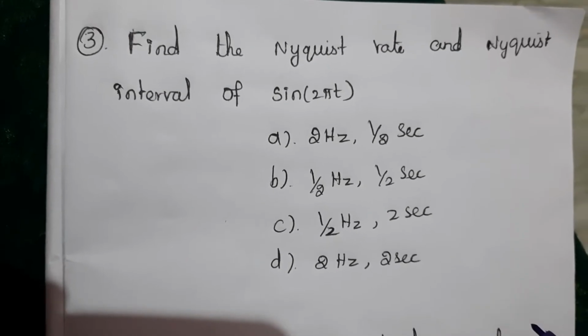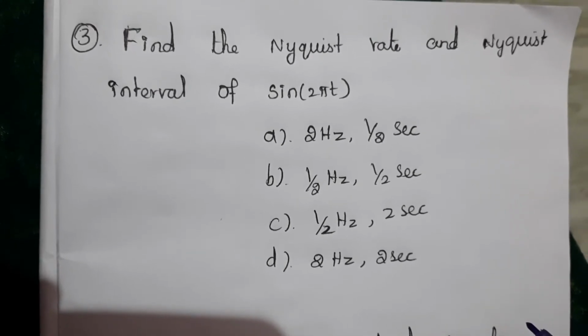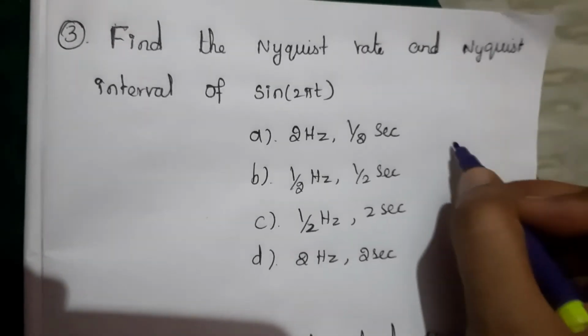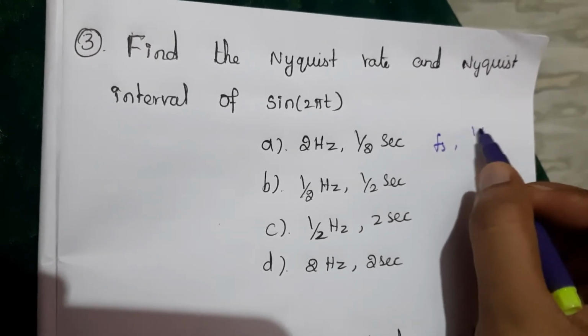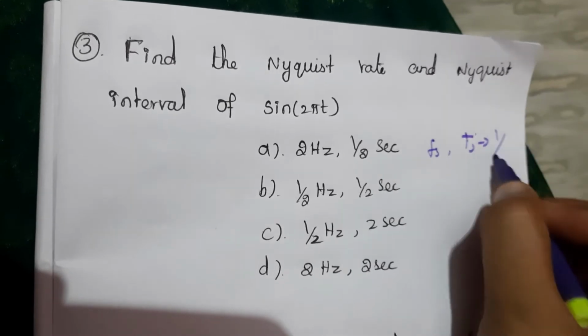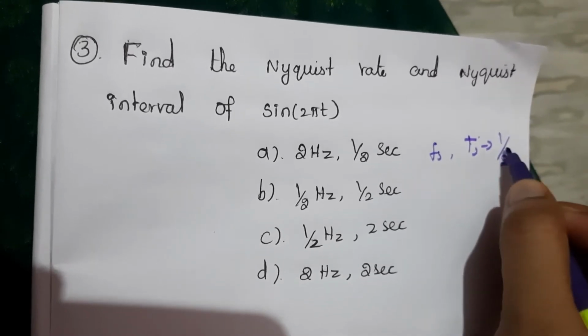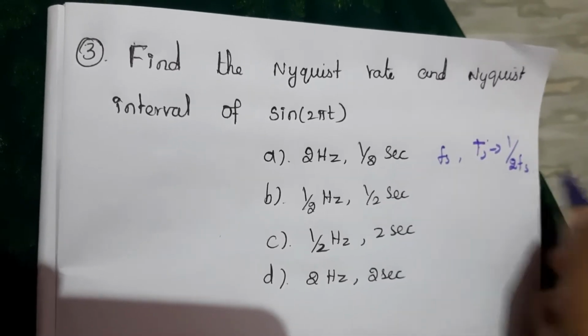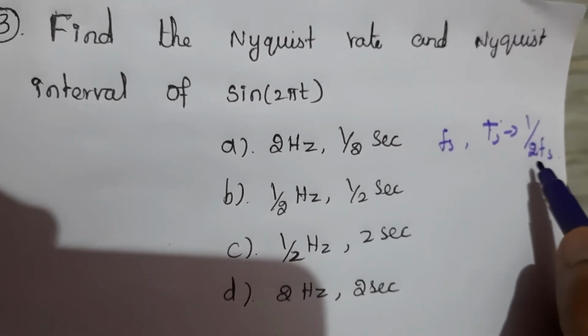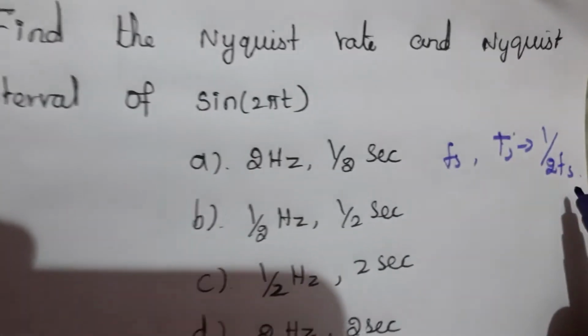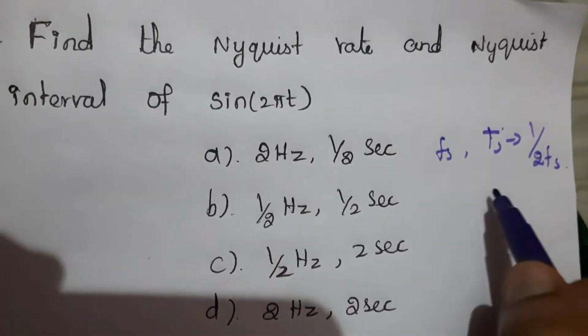Third question: find the Nyquist rate and Nyquist interval of sine 2 pi t. We have to find Fs and we have to find Ts, where Ts is equal to 1 divided by 2 Fm.